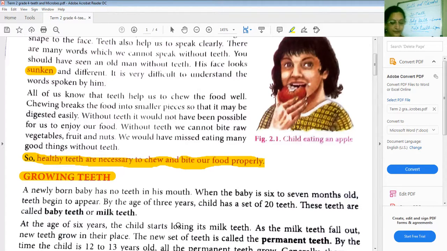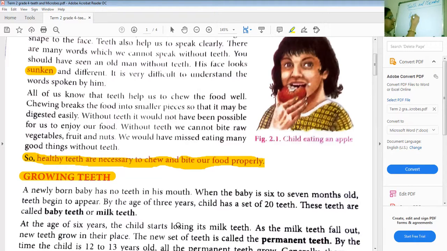As the milk teeth fall out, new teeth grow in their place. The new set of teeth is called the permanent teeth. So what are the new set of teeth called? The permanent teeth.